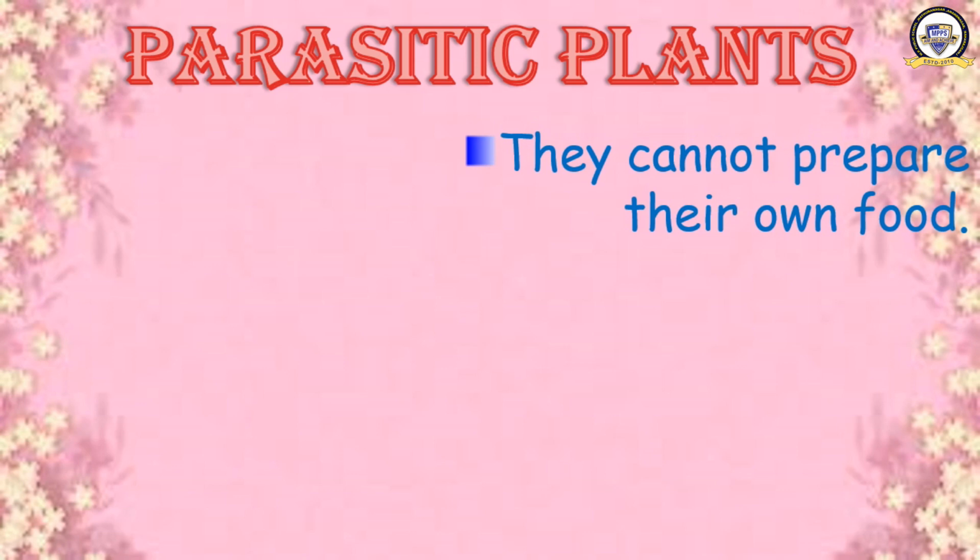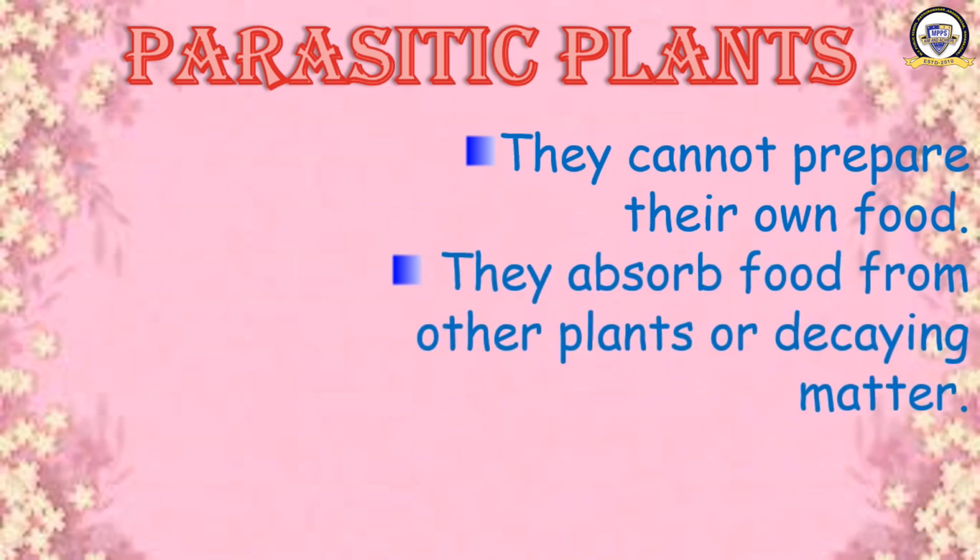They cannot prepare their own food. I told you they don't have chlorophyll, so they cannot prepare their own food. They absorb food from other plants or decaying matter. Then, how do they get food? They get food by absorbing from other plants. They absorb food made by the other plants, or they get food from the decaying matter.